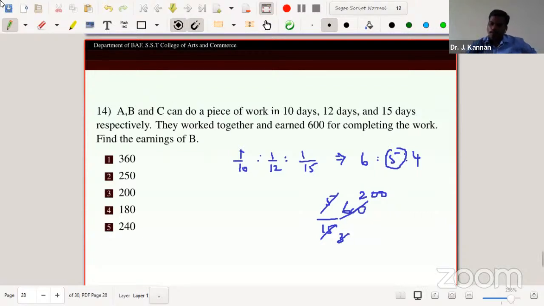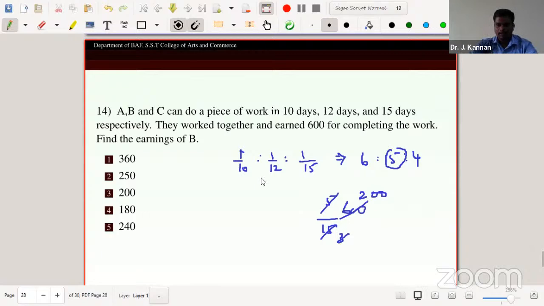Working separately, there is no problem: 1 by 10, 1 by 12, 1 by 15. But working together, we need the ratio between A, B, C. So 1 by 10, 1 by 12, 1 by 15, just multiply by 60, because the ratio is preserved when multiplied by any positive integer. So that implies 6 is to 5 is to 4. Therefore, the earning of B is 5 parts, and 600 equals 15 parts, because 6 plus 5 plus 4. Therefore, the value is 5 by 15 into 600.